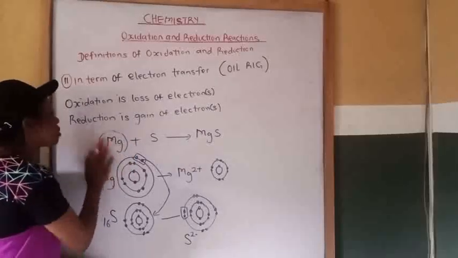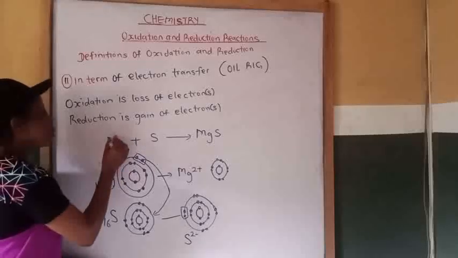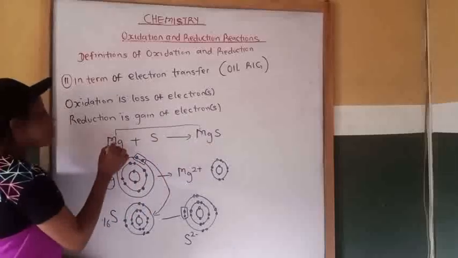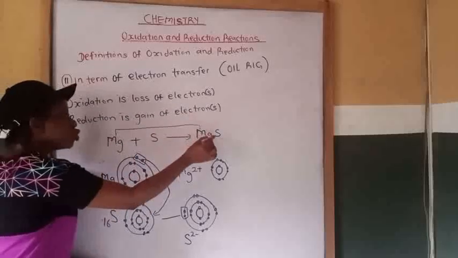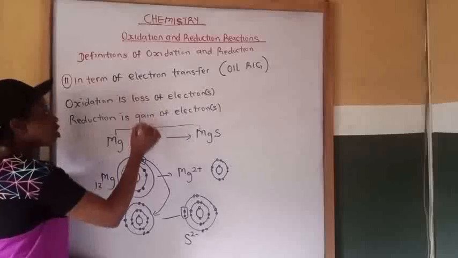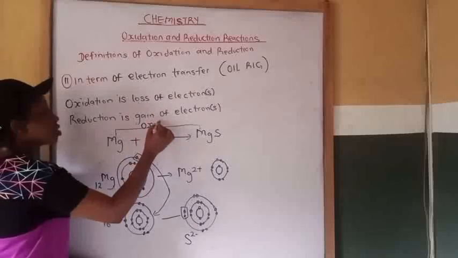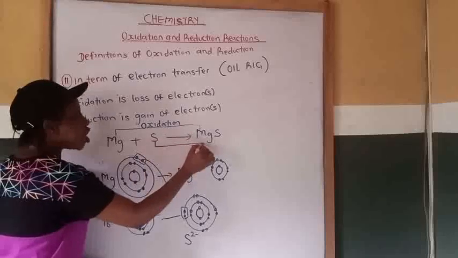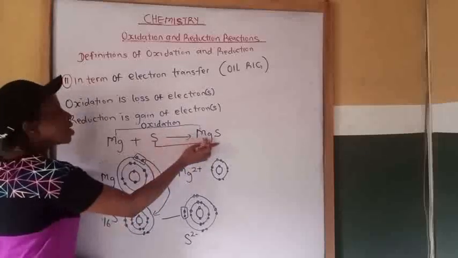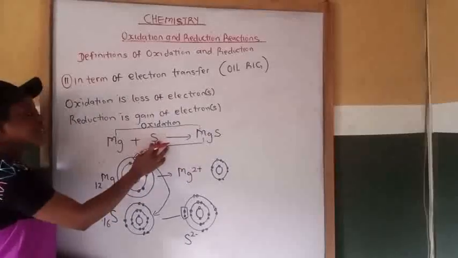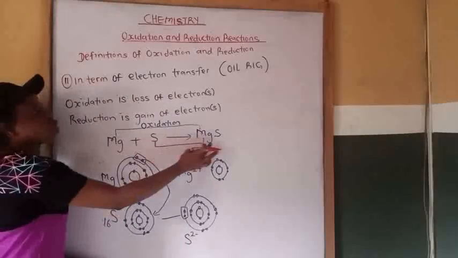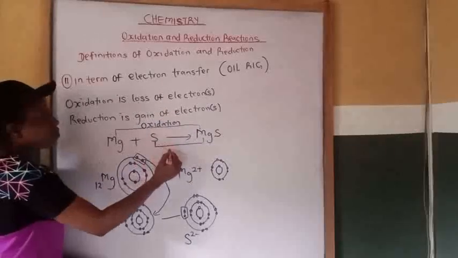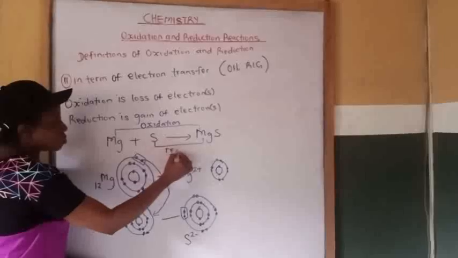Now, from magnesium to magnesium sulfide, magnesium gives out 2 electrons to sulfur, which leads to loss of electrons, and loss of electrons is oxidation. Then sulfur collects 2 electrons from magnesium to become magnesium sulfide, which leads to gaining of electrons. So that is reduction.